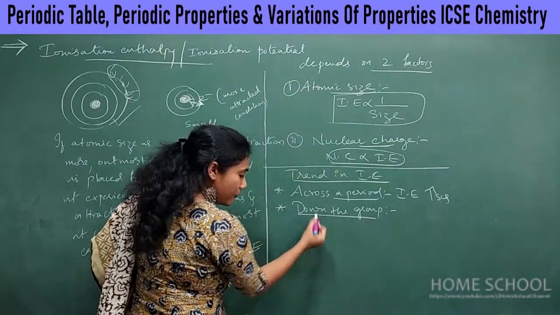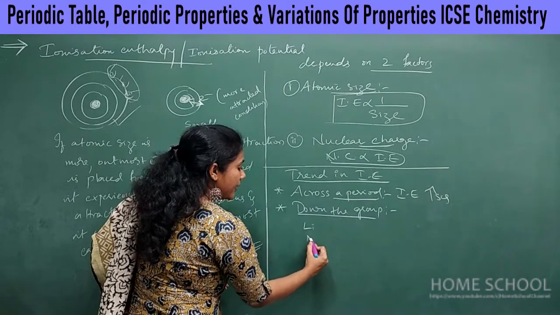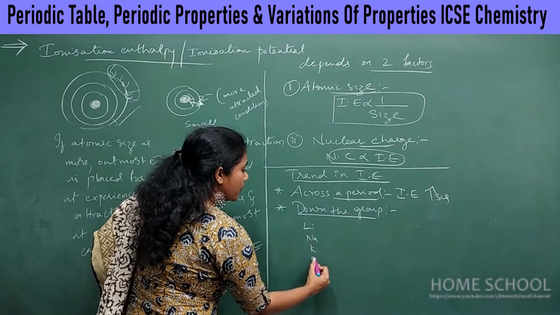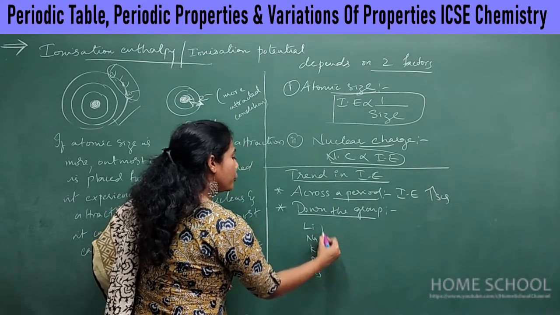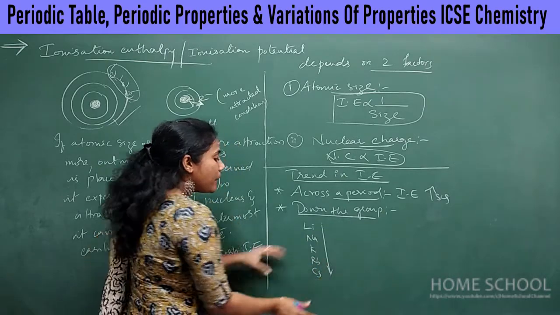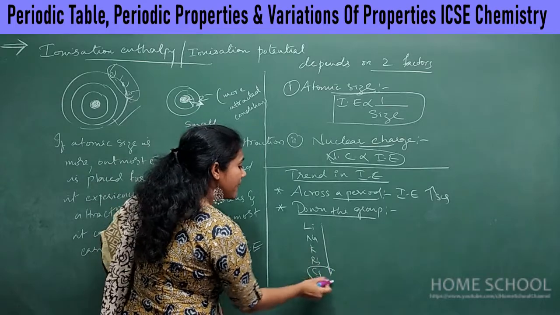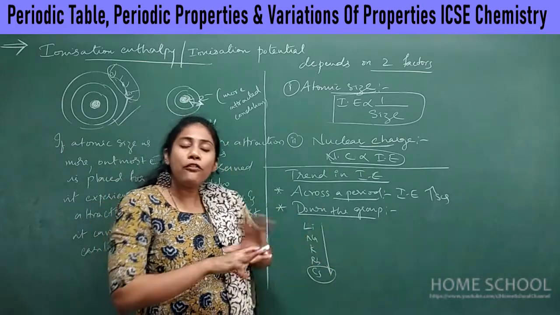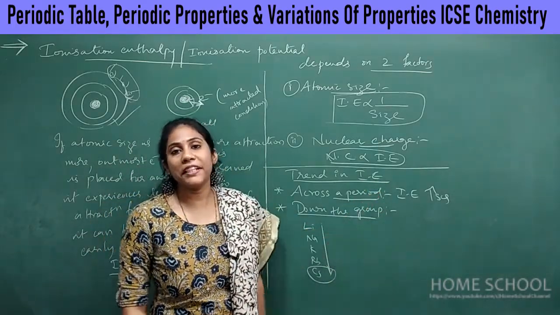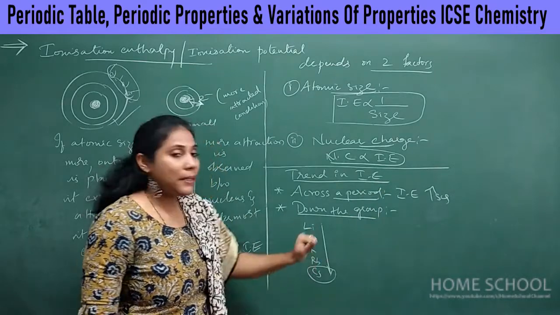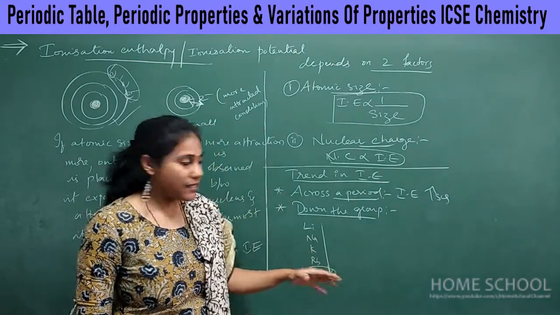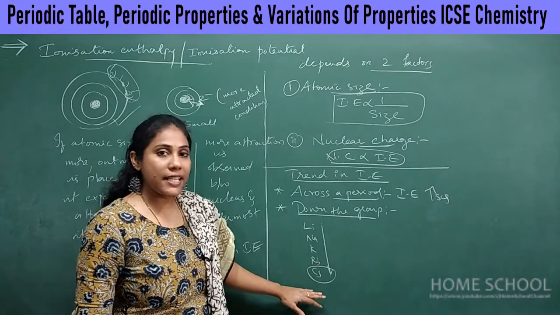Let me take the first group elements: lithium, sodium, potassium, rubidium, cesium. When you go from lithium to cesium, what will happen to the size? Size will increase. So cesium is the biggest element of all elements in the periodic table. First group elements have large atomic size, and from top to bottom size increases.